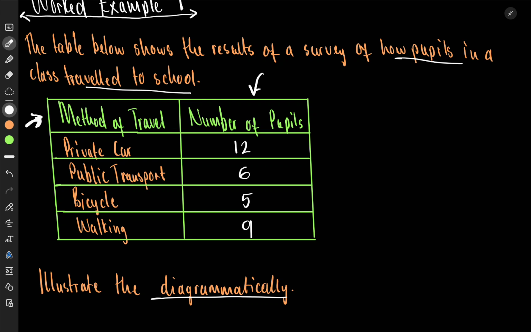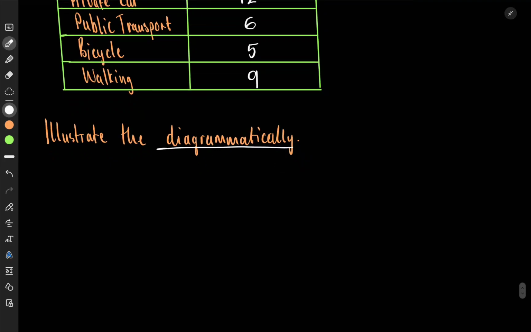It's words. Private car, public transport, bicycle. It's not numbers. So when we are representing this, either we're going to use a pie chart or we are going to use a bar chart. Now, a bar chart is very similar to a histogram, but the difference is that in bar charts the bars have distinct separations. They have gaps.